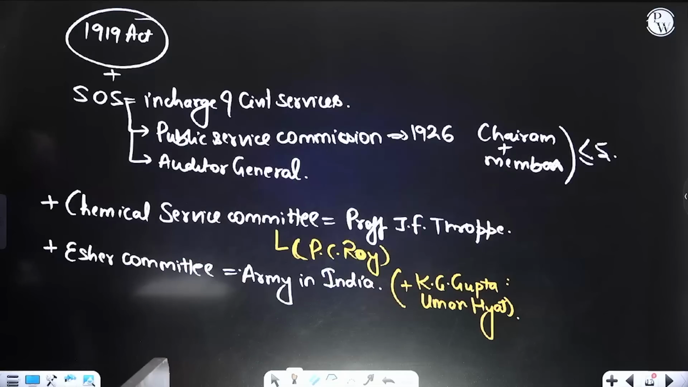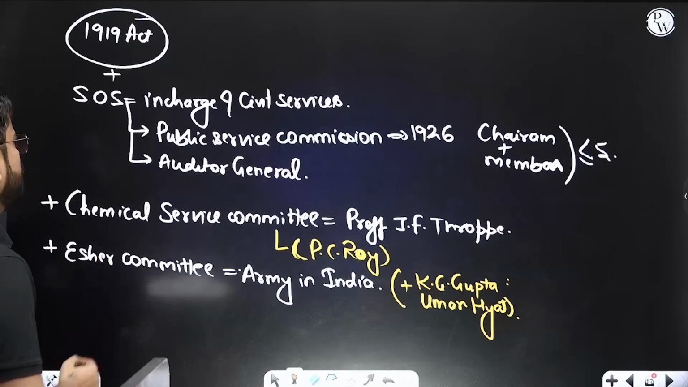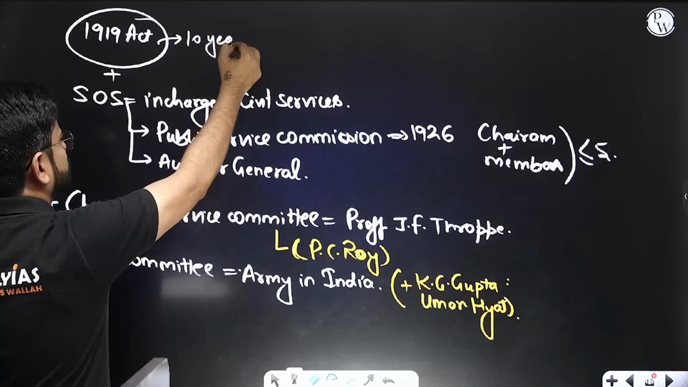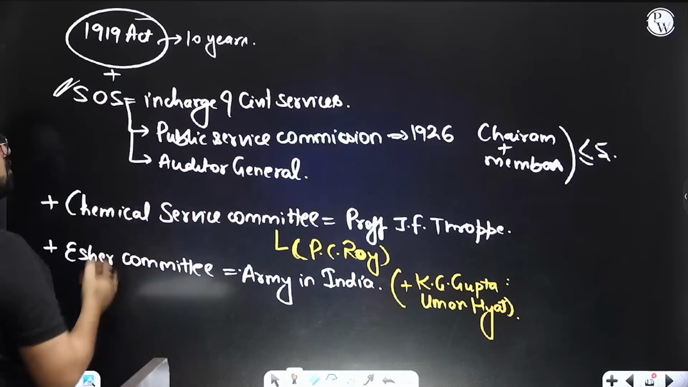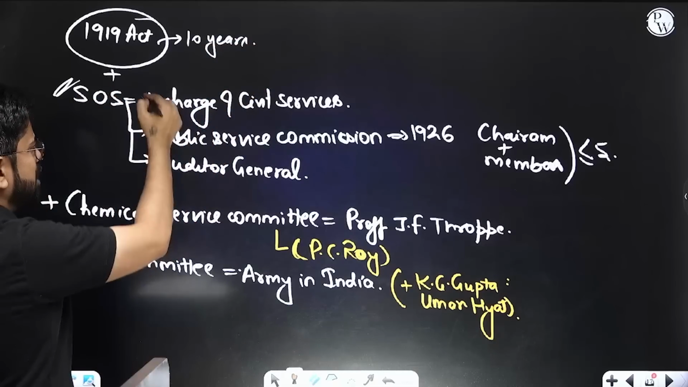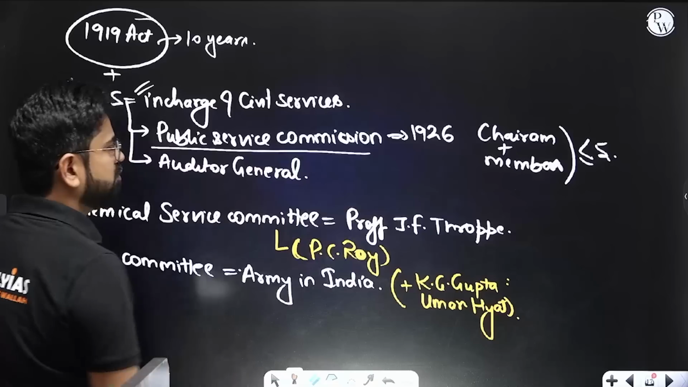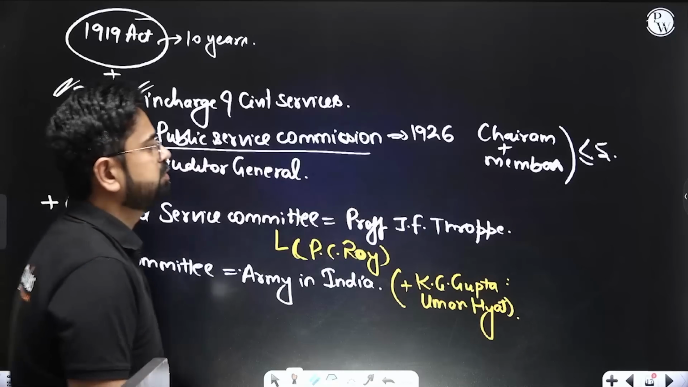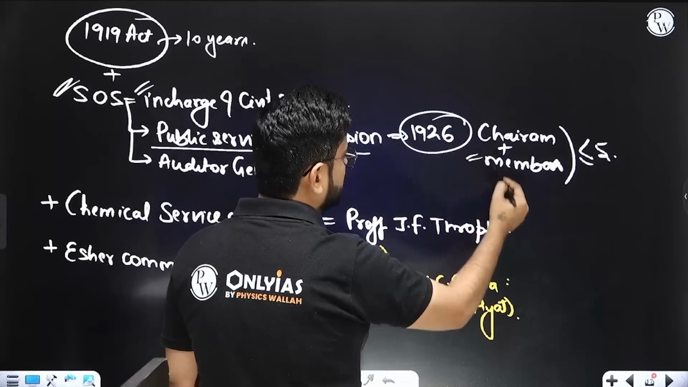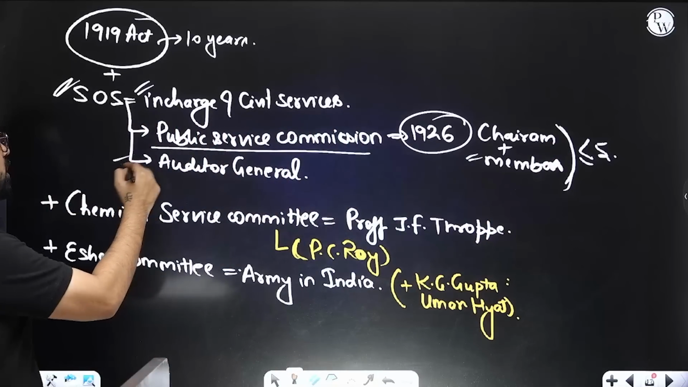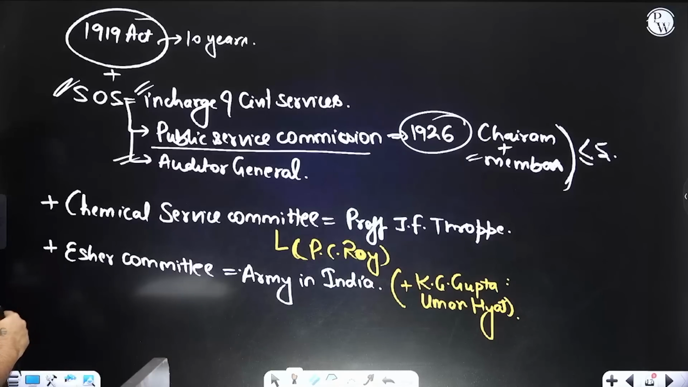Yes. Now, other than that, the 1919 Act has some more things. For example, after 10 years, there will be a statutory commission coming up. Plus, the Secretary of State is in charge of civil services, and now he has to establish the UPSC or Public Service Commission. In 1926, we will have a chairman and some members, but it should not be more than 5. Plus, he will also appoint the Auditor General.